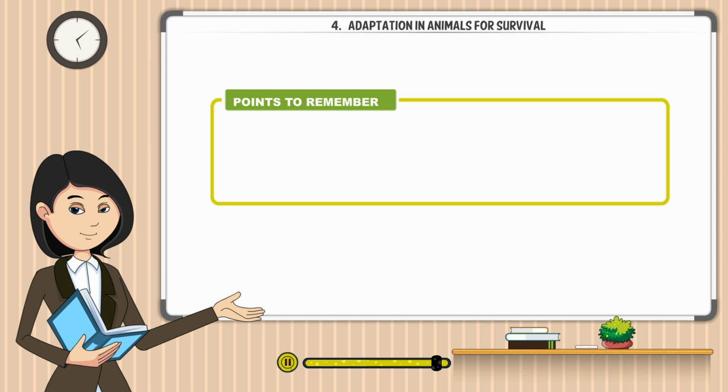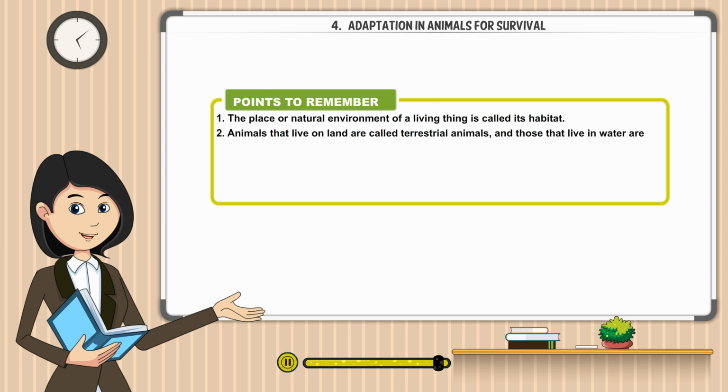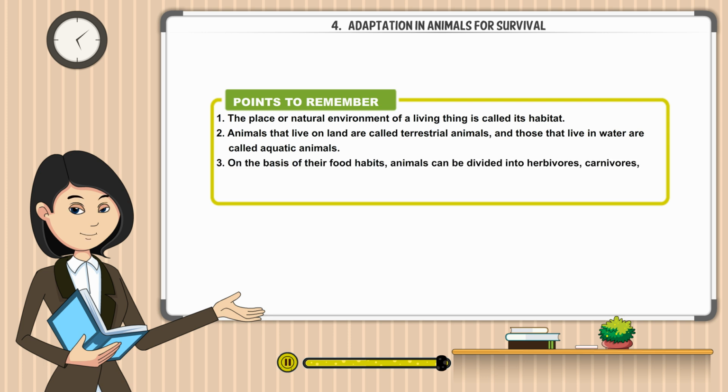Points to remember. The place or natural environment of a living thing is called its habitat. Animals that live on land are called terrestrial animals, and those that live in water are called aquatic animals. On the basis of their food habits, animals can be divided into herbivores, carnivores, omnivores, and parasites. Animals have adapted to protect themselves from their enemies.